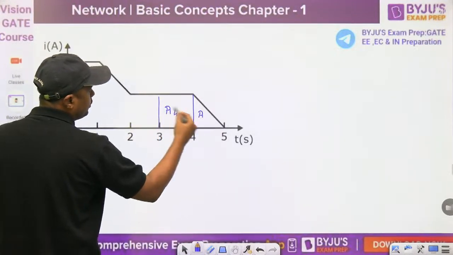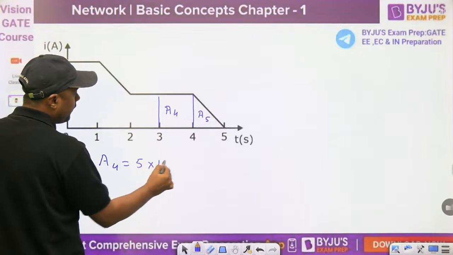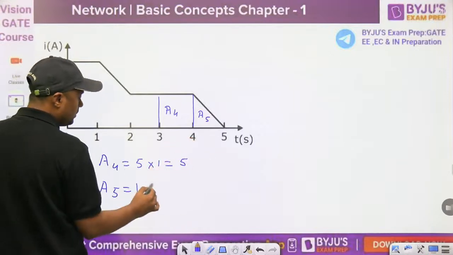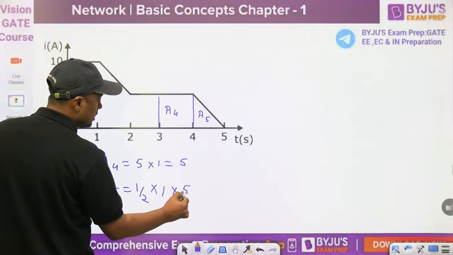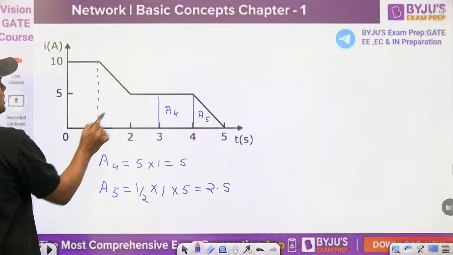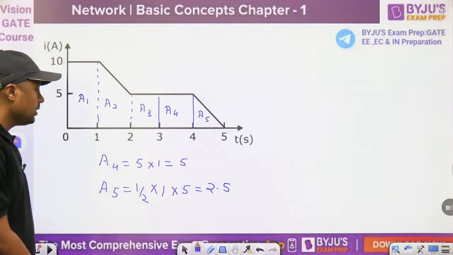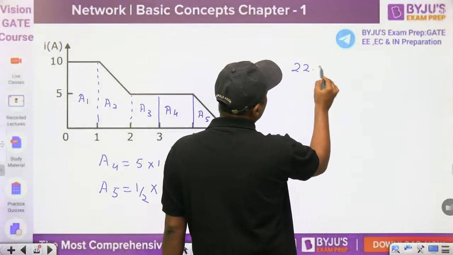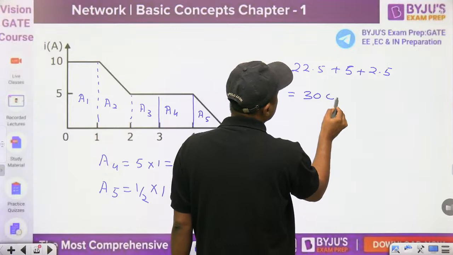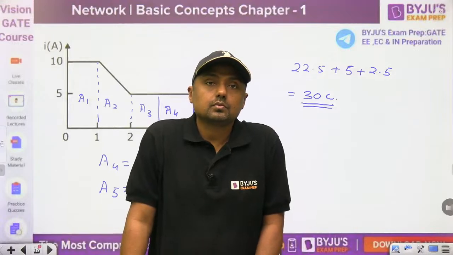Because already we have A1, A2, A3. Then what is A4? 5 into 1, that is 5. A5, triangle, half of base. What is the base? 1. What is the height? 5. That will become 2.5. Up to this point the area was 22.5. A1 plus A2 plus A3 plus A4 plus A5. So 22.5 plus 5 plus 2.5 is nothing but 30 coulomb. 30 coulomb is the answer for this question. Right?